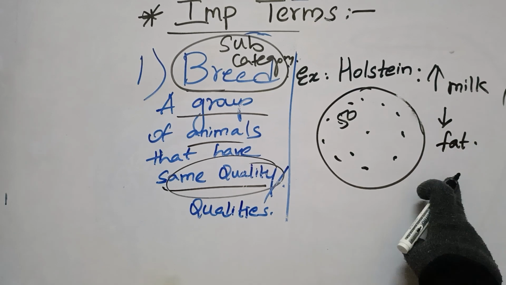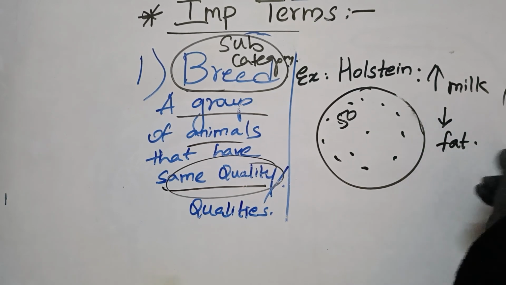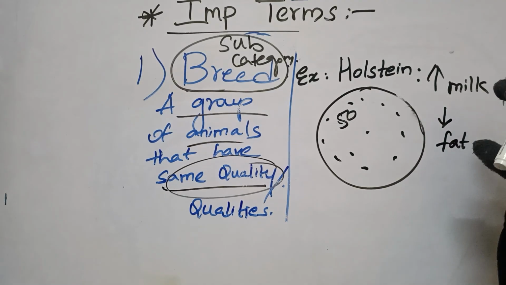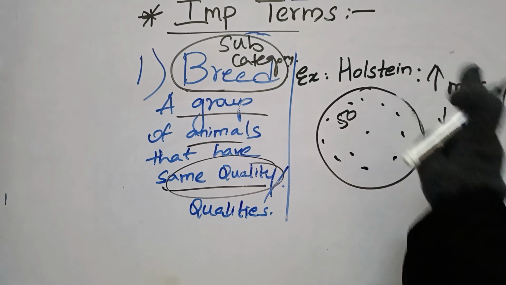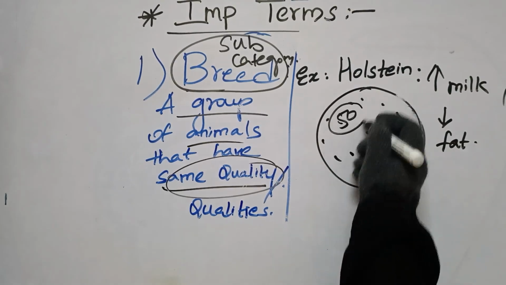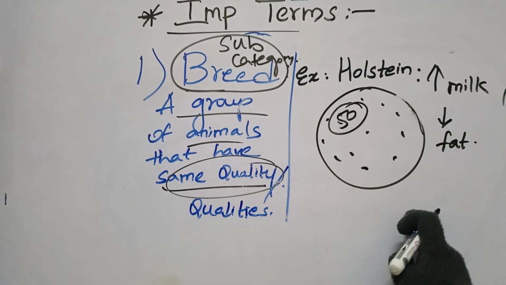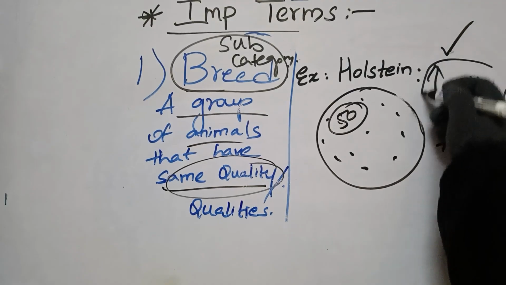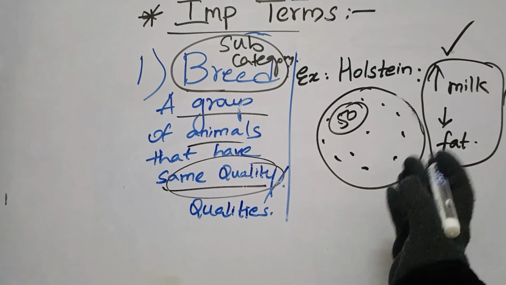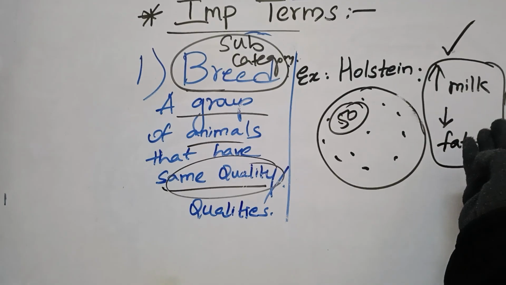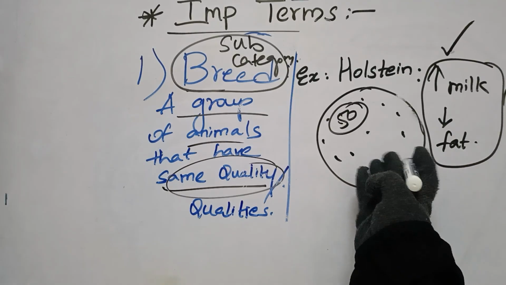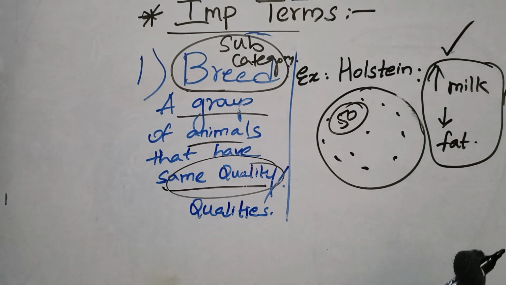Milk quantity is more, but the fat content is less. So now we have a group of 50 Holstein cows, and every cow has the same quality. No one has a different quality, because only if they are of the same quality do they come into the group of breed. Clear? Hope it is clear. Moving ahead.